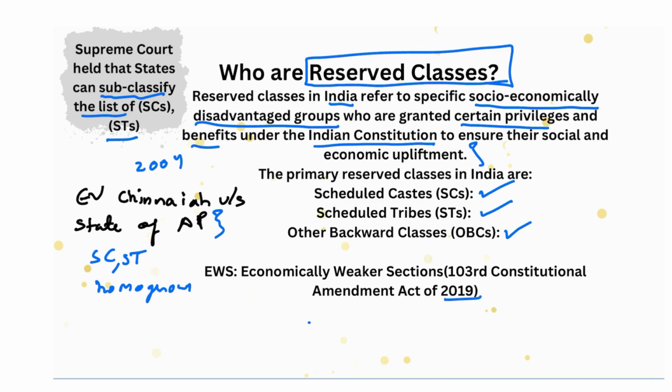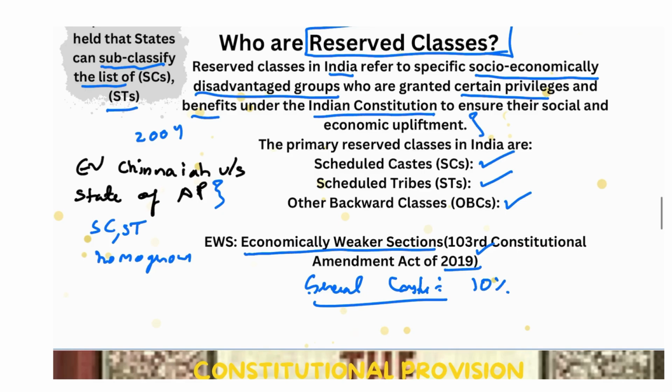And in 2019, an amendment was made, also known as the 103rd Constitutional Amendment Act, in which the economically weaker section of the general caste was included. So who are the general castes? All those classes who do not belong to the SC, ST and OBC population. So in 2019, reservation was extended to the economically weaker section of the general caste and it provided 10% reservation in educational institutions and government jobs.